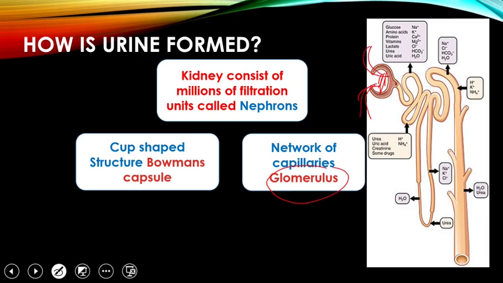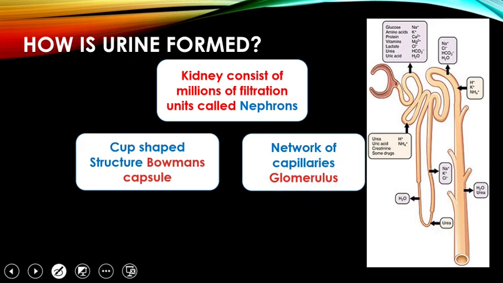When it is entering inside the cup-shaped Bowman's capsule, the diameter is greater. When it is leaving, the diameter is less, and therefore pressure is created in the glomerulus, and filtration of blood takes place. What is filtered? Everything from the blood is filtered. You will be surprised. In 1 minute, 125 ml of urine is formed, and at this rate, in one day, 180 liters of urine is formed. But we don't excrete so much urine. We excrete hardly 1.5 to 2 liters of urine. So all the substances are to be reabsorbed.